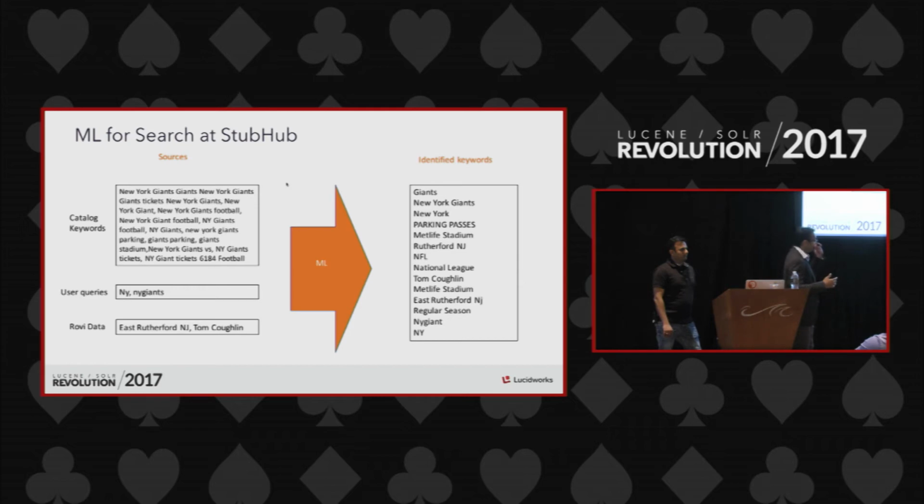And the third part is Rovi data. We partnered with Rovi, and Rovi provides us with information about the entity. For example, Rovi could provide us with information about the New York Giants: who the coach is, where they play, what their home field is, things like that. We extract all this information and pass it through our machine learning algorithm. Then on the right-hand side, what you see is the output. It's a much cleaner set of output. The goal again with this machine learning engine is to predict the most relevant information for each of the events.